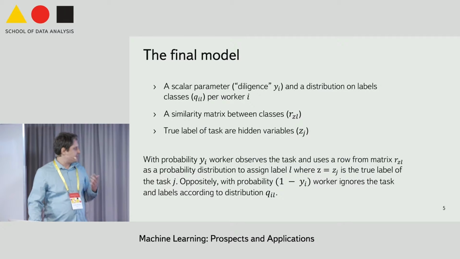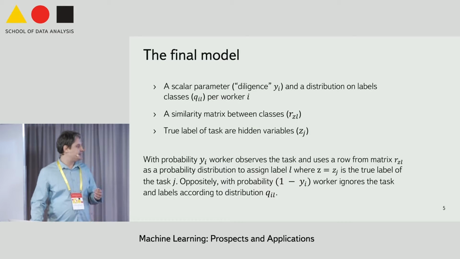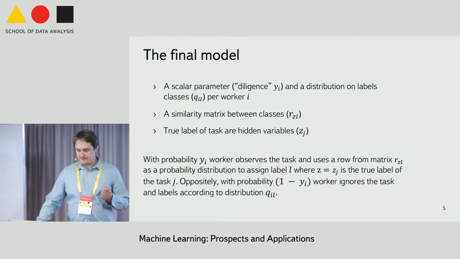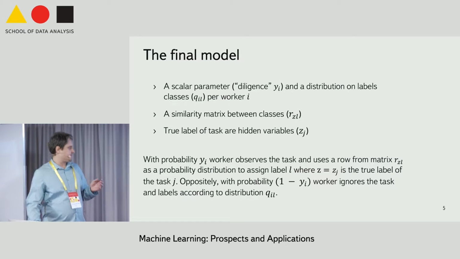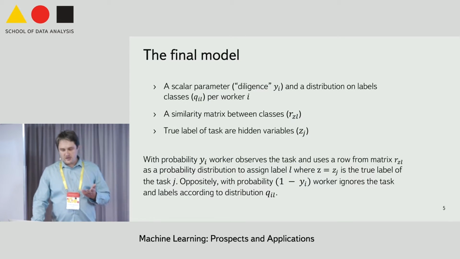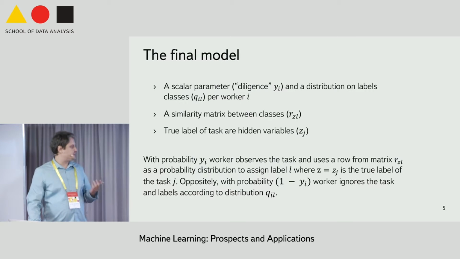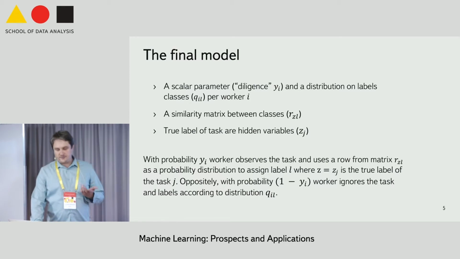If she does, then the distribution of her labels depends on the true label hidden behind the task, so it is a corresponding row from a similarity matrix R. Otherwise, the worker decides to cheat and ignores the task completely, in which case she labels at random according to the distribution Q. This distribution is worker-specific, but it doesn't depend on the task at all.